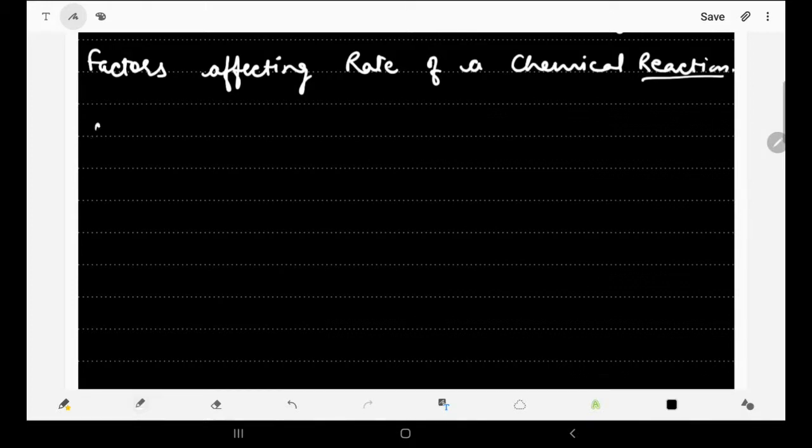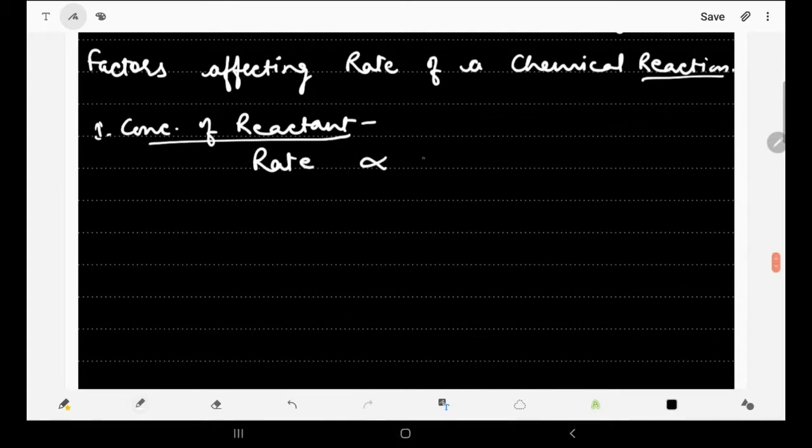The first factor is concentration of reactants. Does it affect the rate of reaction? Yes. Initially, when the concentration of reactant is higher, the rate of reaction will also be higher. So the rate of a chemical reaction is directly proportional to the concentration of reactants.